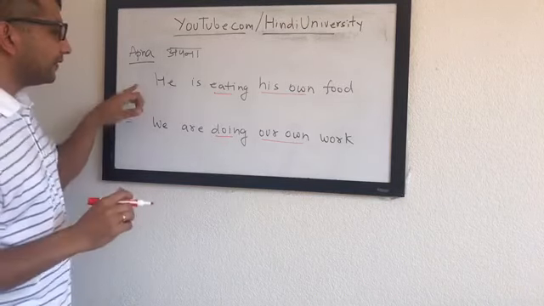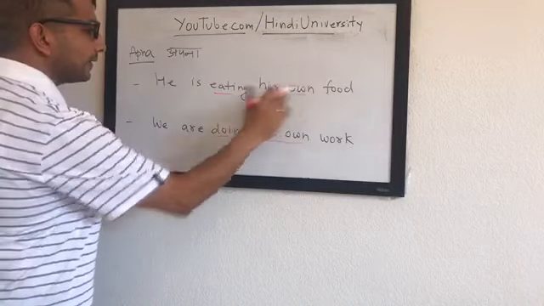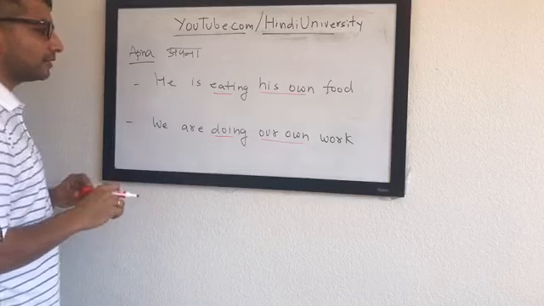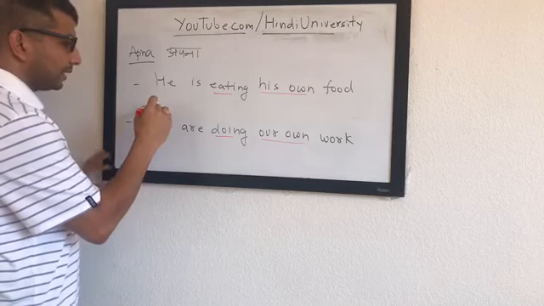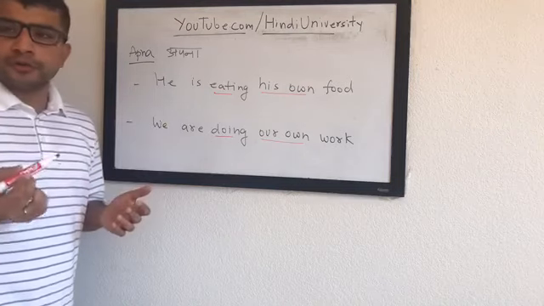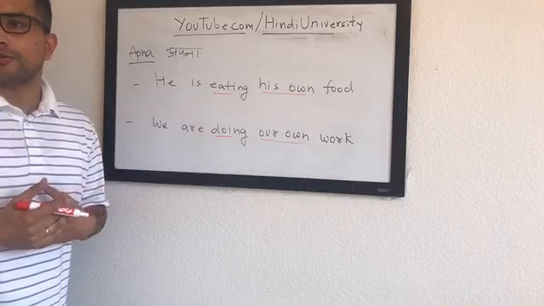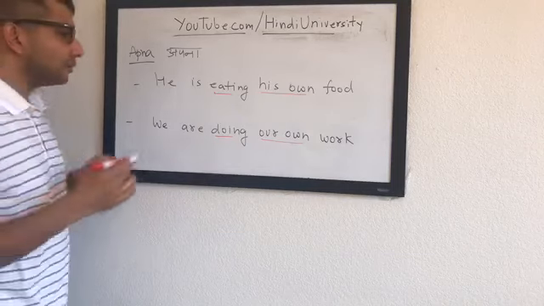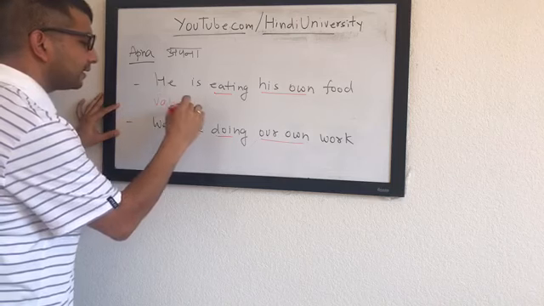Okay, no worry. Vedant, you want to try? First tell me he is eating and then put his own food later on. वो अपने खाना खा रहा है. Okay, so I use वह, which is a little bit more formal, but as you said, typically when Hindi speakers are speaking, they don't say वह, they'll say वो. Okay, so he is eating would be वह खा रहा है.